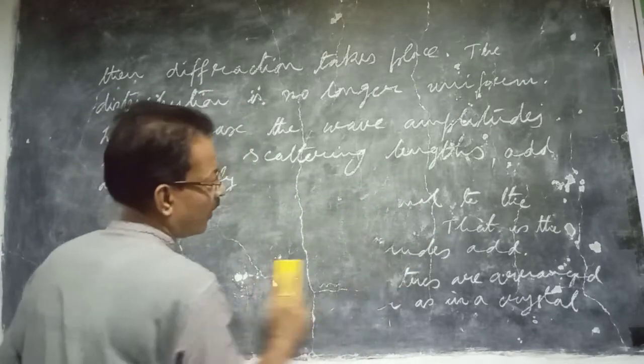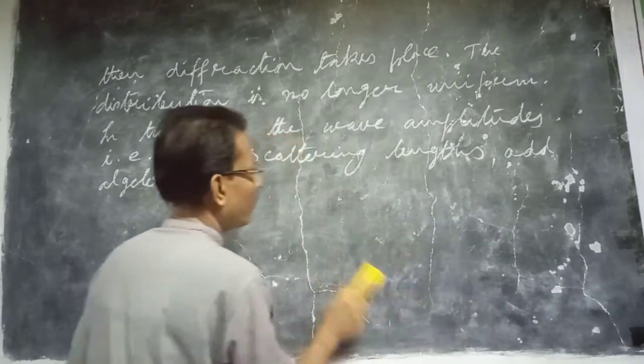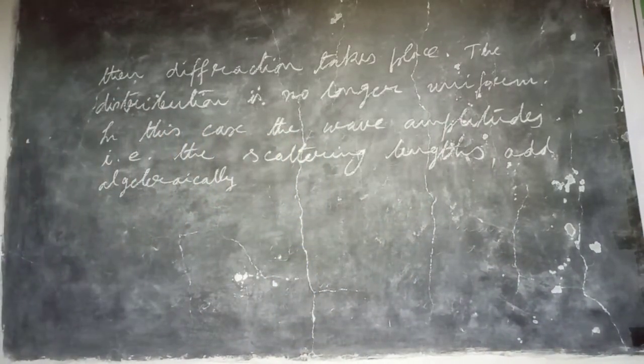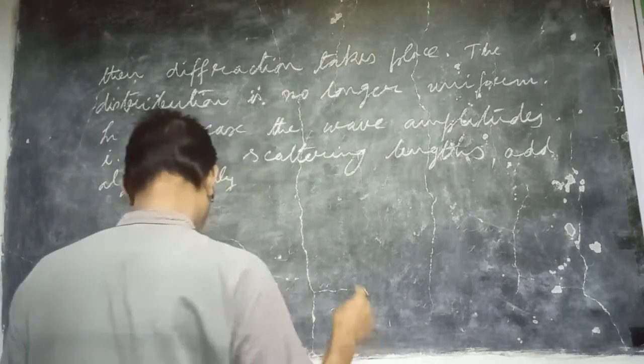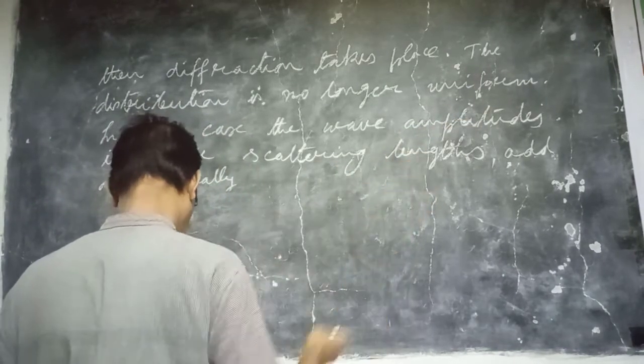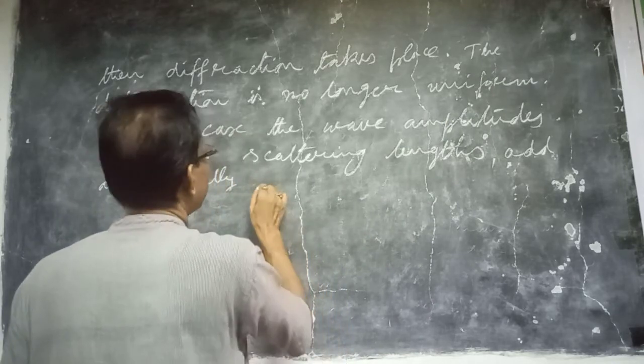And then take the square to find the scattering cross section. So we have to add them algebraically, rather than adding the squares.